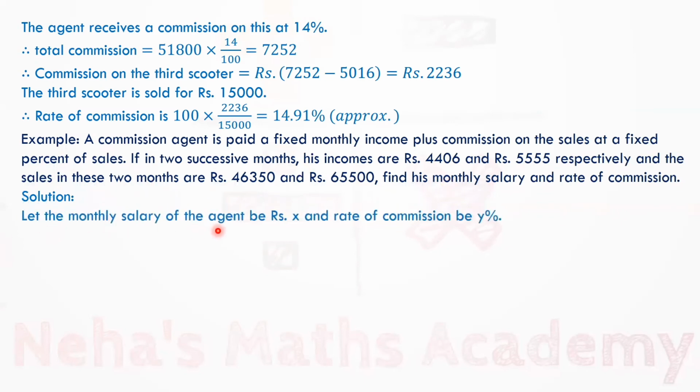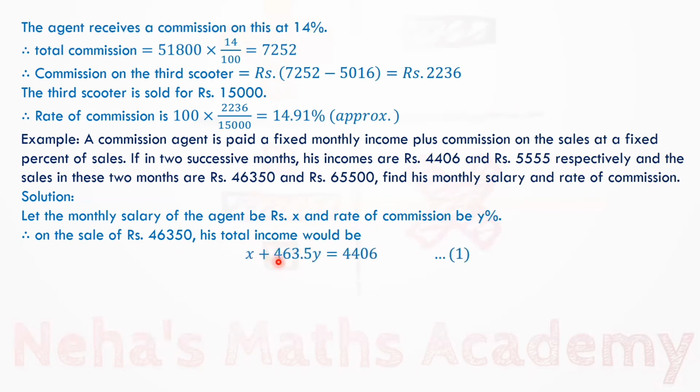So let the monthly salary of the agent be rupees X and the rate of commission be Y%. Therefore, on the sale of rupees 46,350, his total income will be X plus 463.5Y is equal to 4406. See, this X is monthly salary. They have given us his income is 4406, but income is equal to salary plus commission. So salary is X and this is the commission.